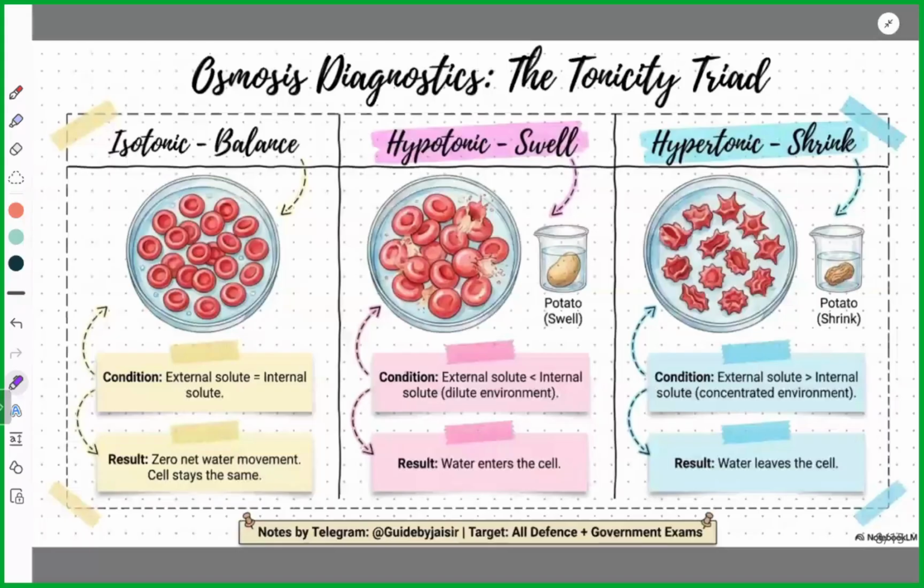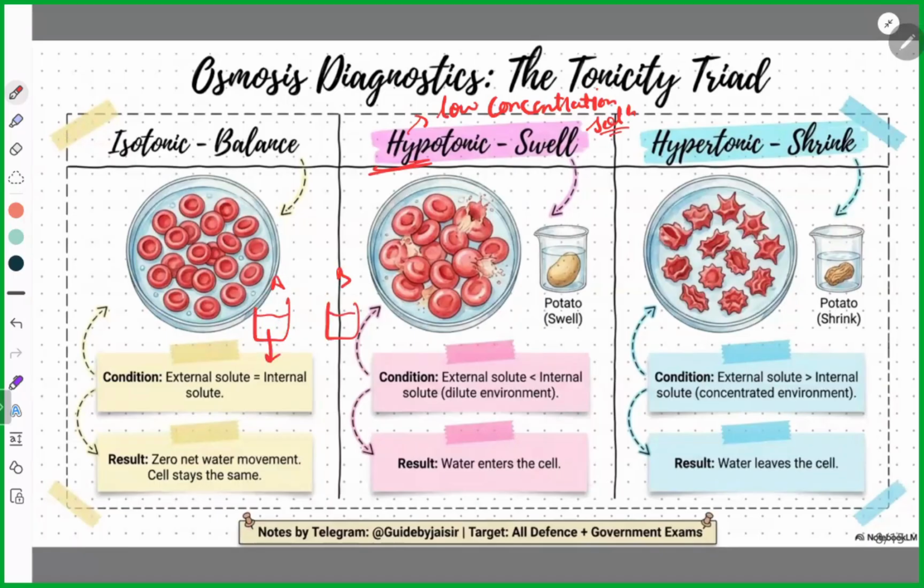Now the root word hypo means low concentration solution. Remember this thing. Whenever I say low concentration solution, I'll ask you one thing. I'll take two beakers, beaker A and beaker B, both with the same amount of water.